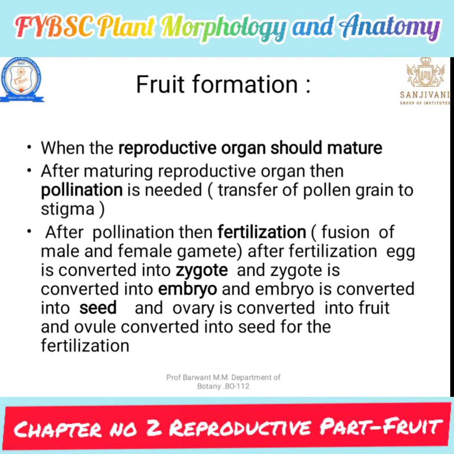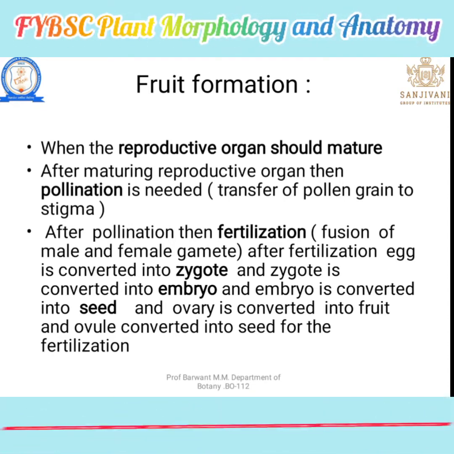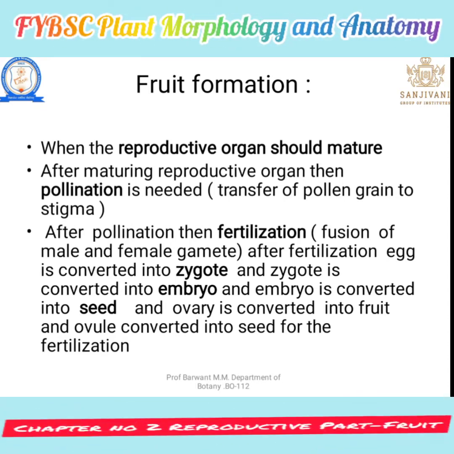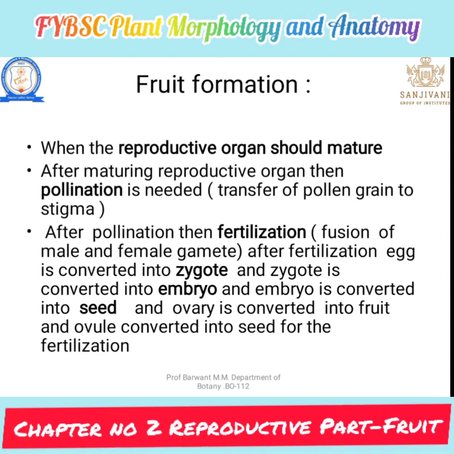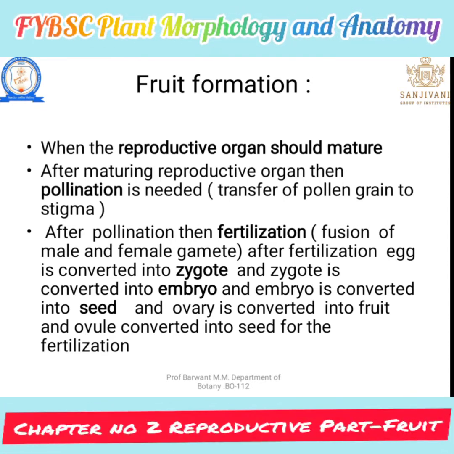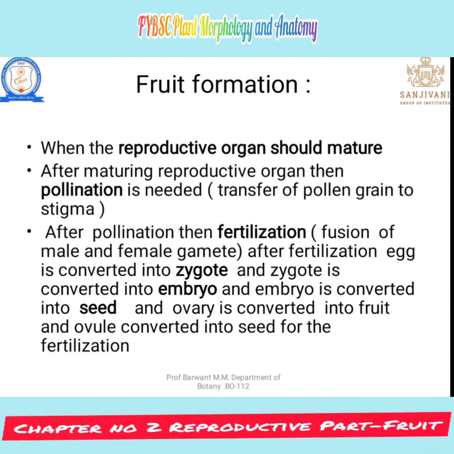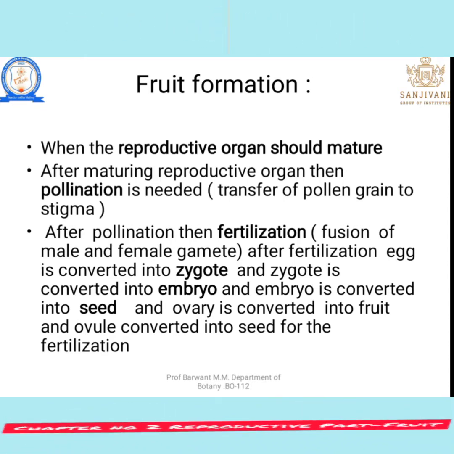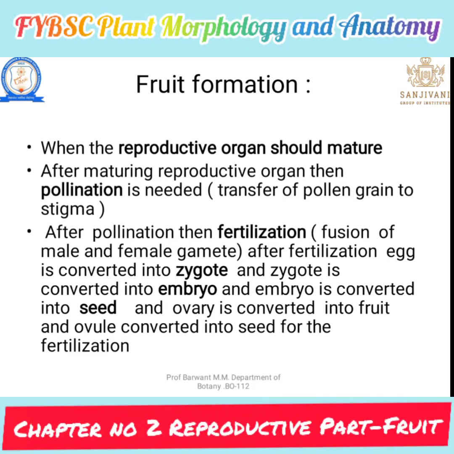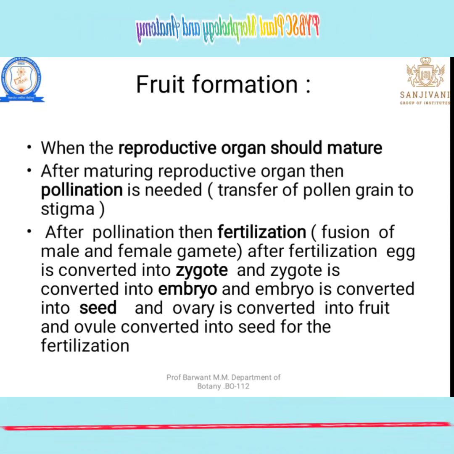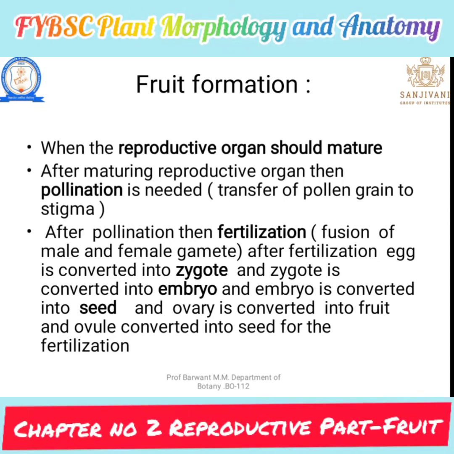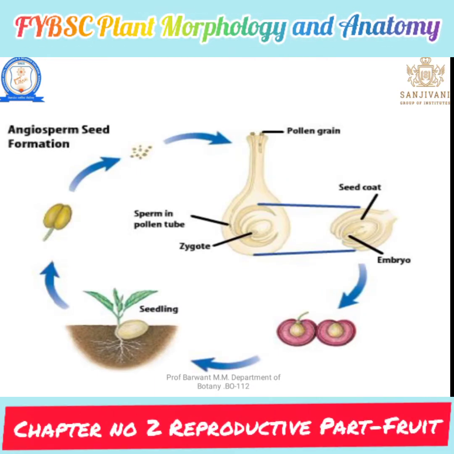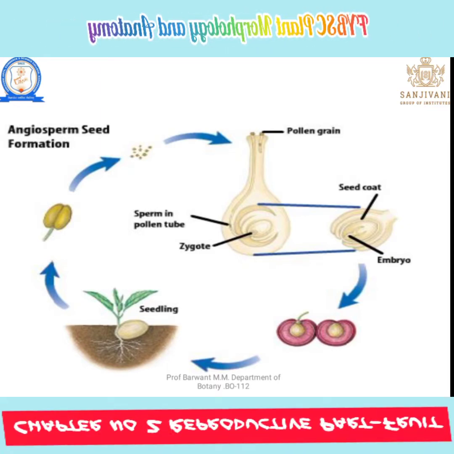After embryo formation, it is converted into the seed. That is how seed formation takes place. When the seed is formed in that ovary, the converted structure is known as a fruit. Ovary is converted into fruit and the ovule is converted into seed. In this way, fruit formation takes place in a plant. Let's see some figures to understand how the fruit formation process takes place.